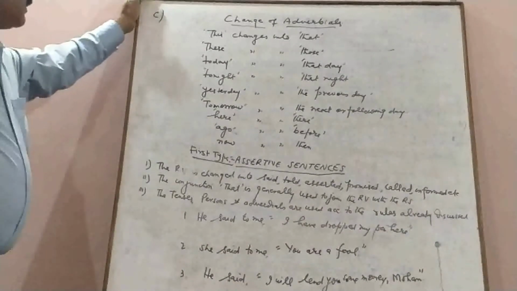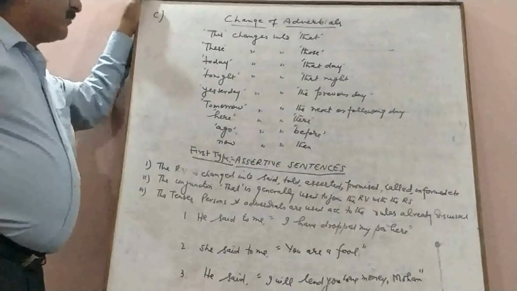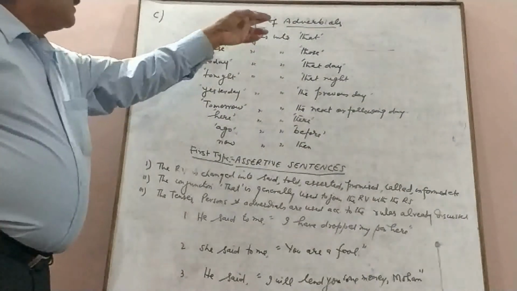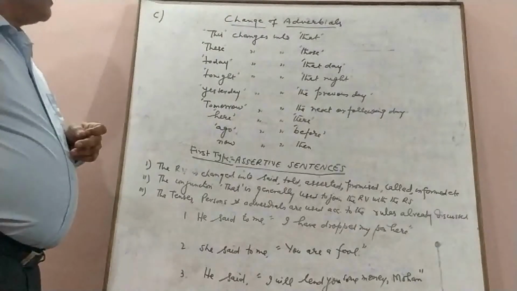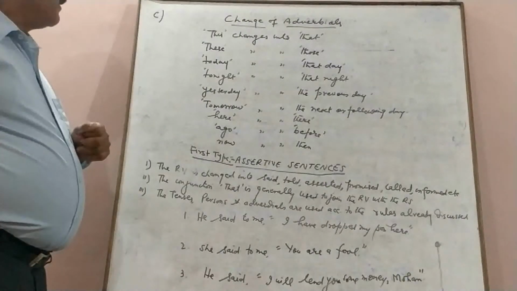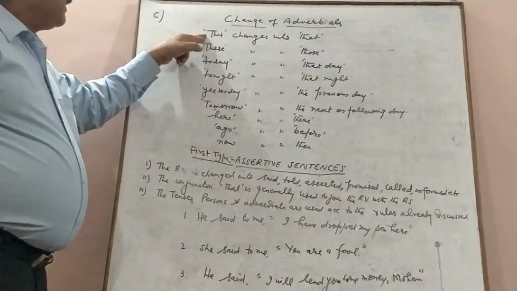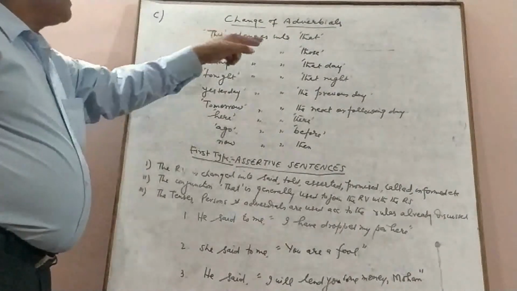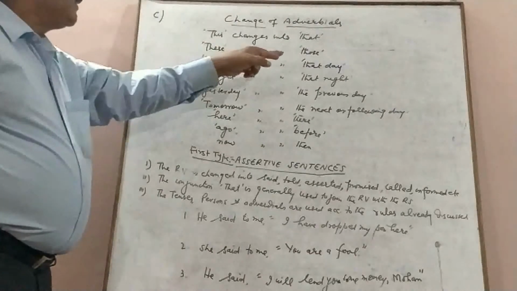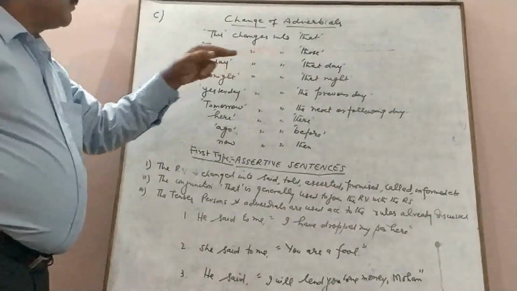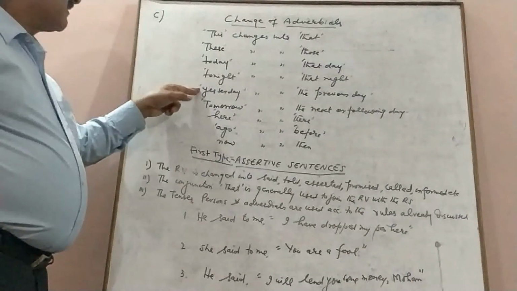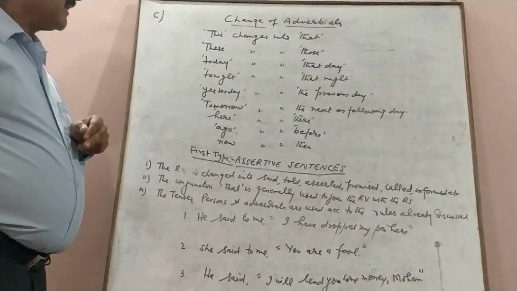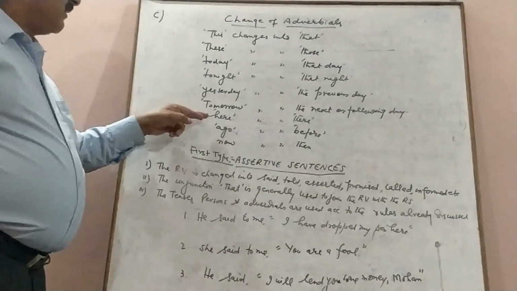Good. The third thing that we have to keep in mind while changing a sentence from direct narration into indirect narration is the change of some adverbials showing time and distance. So in the direct narration, if there is this, it will change into that. These will change to those. Today will change into that day. Tonight will change into that night. Yesterday will change into the previous day. Tomorrow will change into the next or the following day.